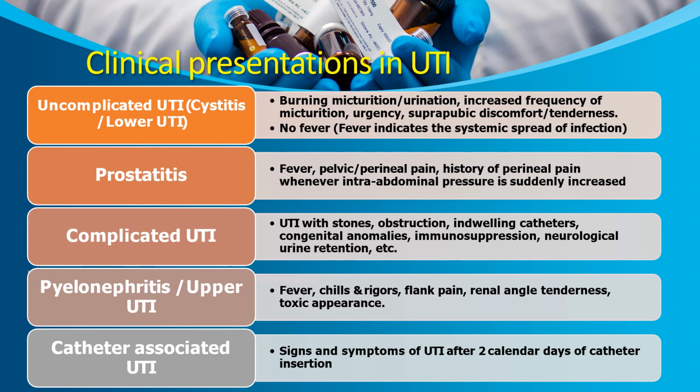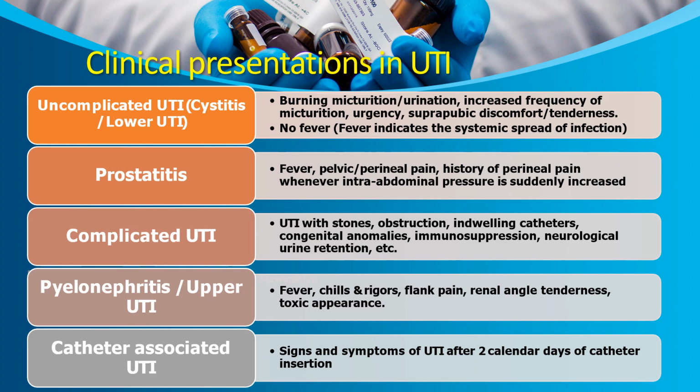Uncomplicated UTI presents with burning micturition, increased frequency of micturition, urgency, suprapubic discomfort. Then there is no fever. Fever indicates systemic spread. In prostatitis, we see fever, pelvic or perineal pain, history of perineal pain whenever intra-abdominal pressure